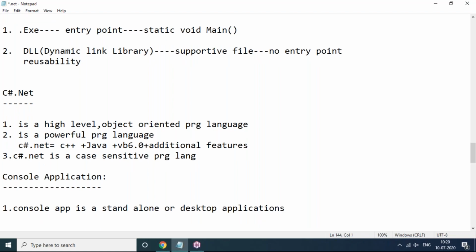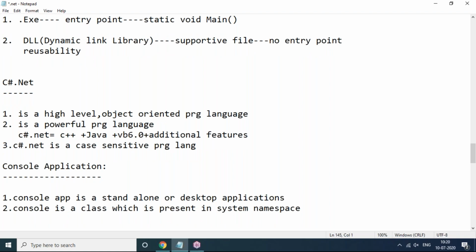In a console application, Console is a class. Console is a class which is present in the System namespace. System namespace means header file, we can say that. Console is a class which is present in System namespace.